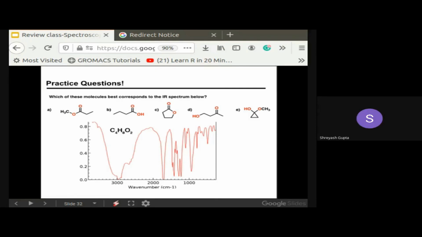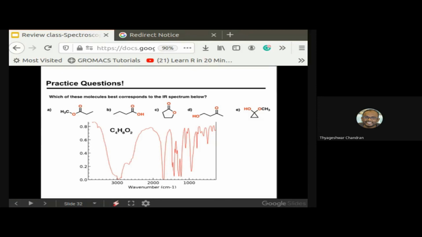B or D, I guess. B. I think D has a much better fit than B, but B or D could be the answer. See, actually, there is no approximation in this kind of instrument. When you are trying to design a drug molecule, we cannot say it is going to be B or D. You have to be very precise.